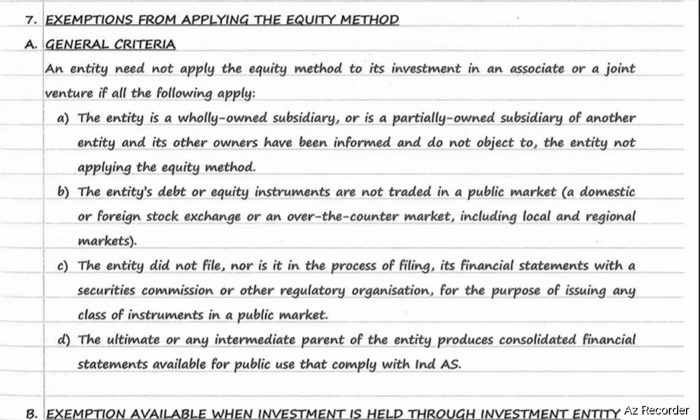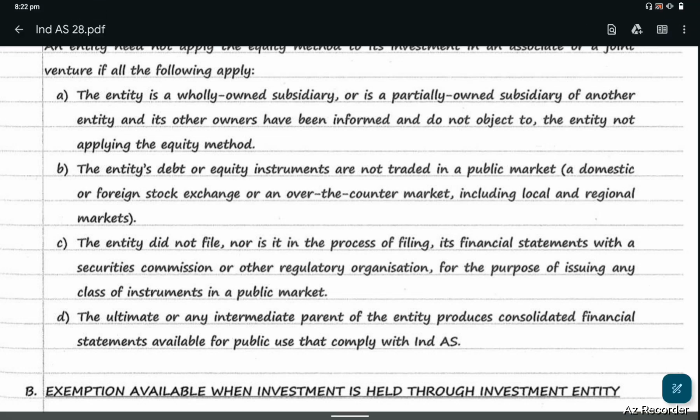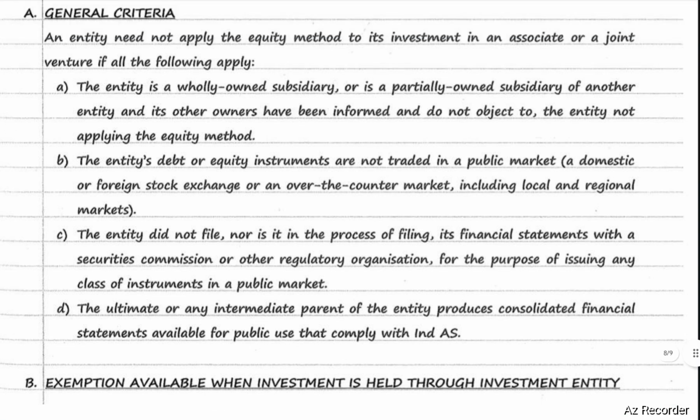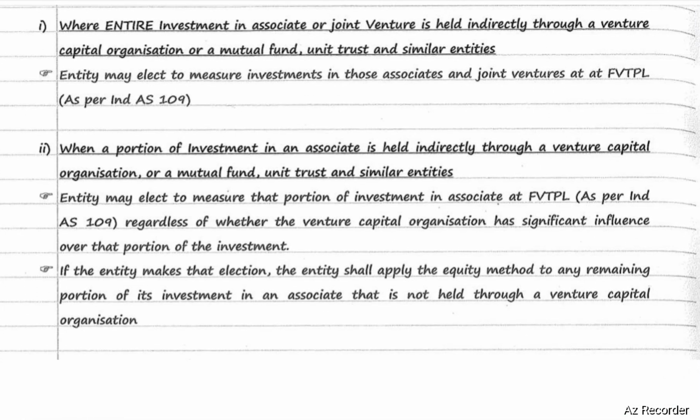Next, exemption available when the entity's investment is held through an investment entity, where the entire investment in an associate or joint venture is held indirectly through a venture capital organization or a mutual fund, unit trust, and similar entities. Then the entity may elect to measure investments in those associates and joint ventures at fair value through P&L account as per Ind AS 109.